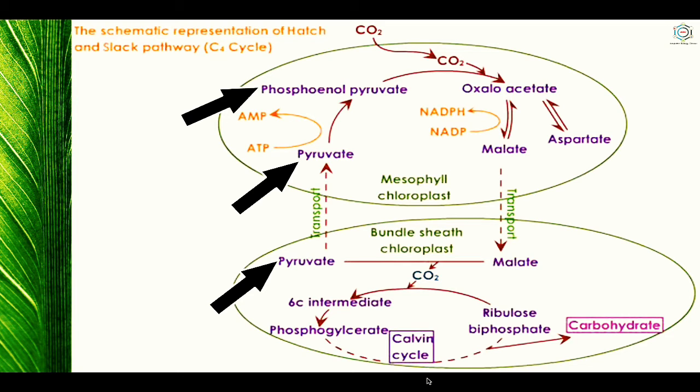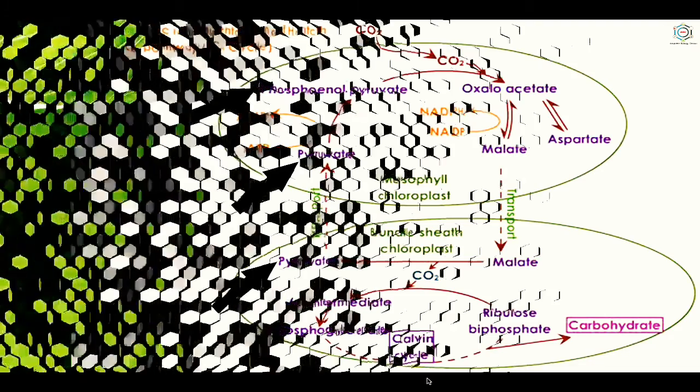So this is the Hatch and Slack cycle, and the conversion of pyruvic acid into phosphoenol pyruvic acid results in the formation of AMP, not ADP, which requires 2 extra ATP to regenerate ATP from AMP. This is how 12 additional ATP are needed in the C4 cycle.